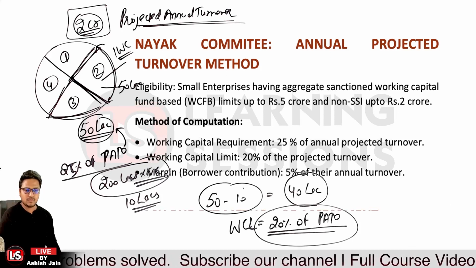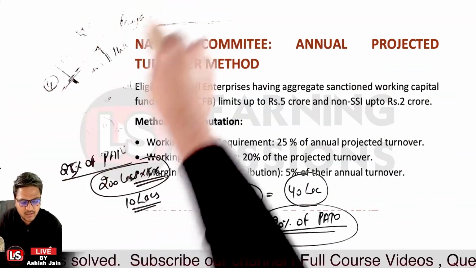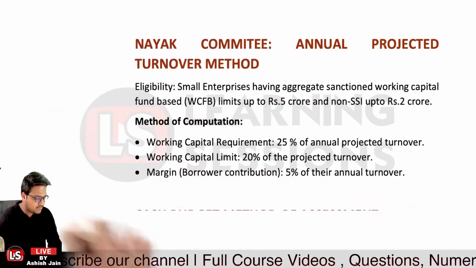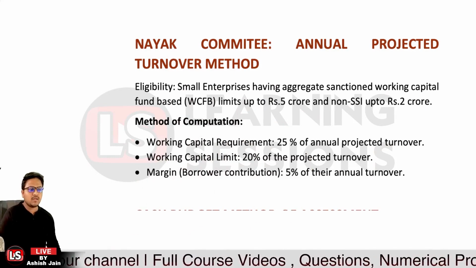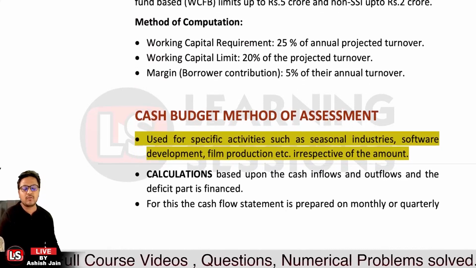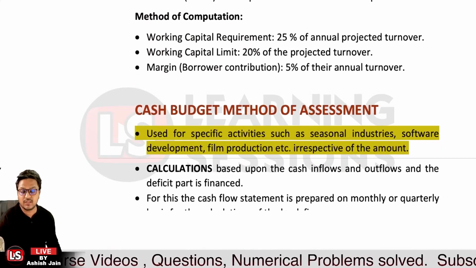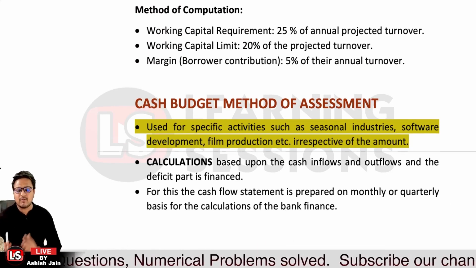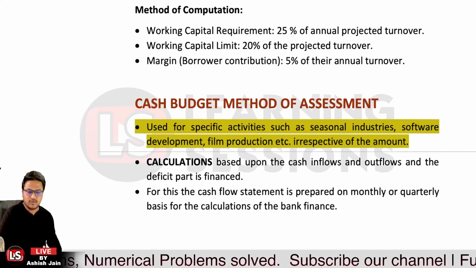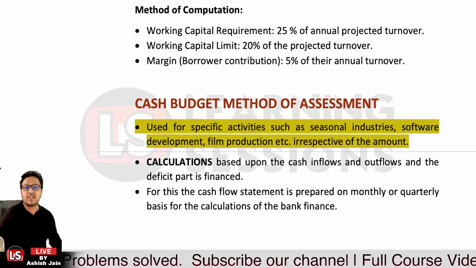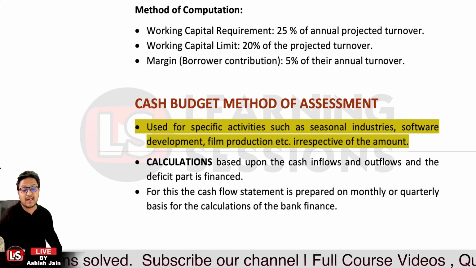Okay. Now let's move ahead toward the other method, that is the cash budget system. Now in case of enterprises which have uncertainty in the income, or we can say seasonal industries, like software development industry or film production, whensoever there will be activity, only then there will be the cash flow over there. Okay, so over there we are to use the cash budget method of assessment.